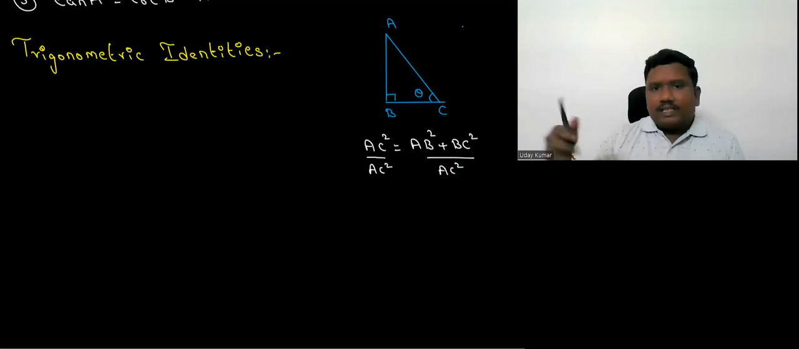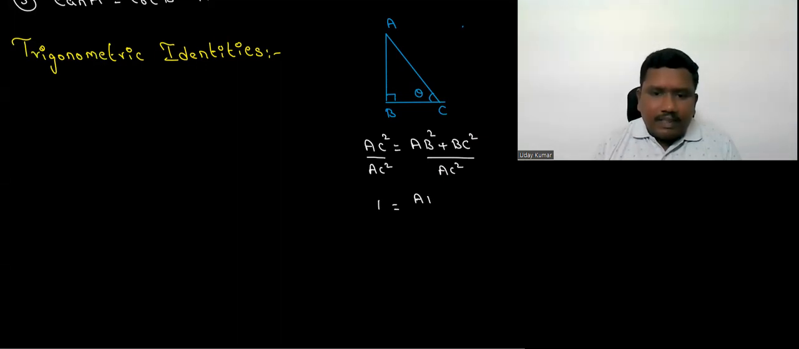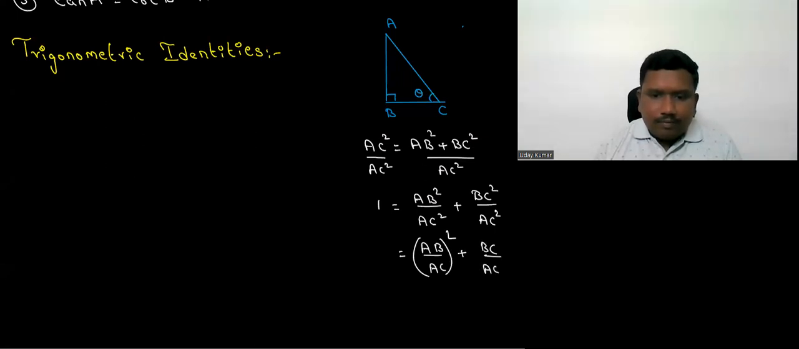Here also, AC square. With AC square, I'm dividing both the sides, both LHS and RHS. In LHS, AC square by AC square means I'll get 1. Whereas in RHS, if I split that AC square to both the terms, I'll get AB square by AC square plus BC square by AC square. This AB square by AC square, I can write as AB by AC whole square, and this as BC by AC whole square, which is equal to 1.